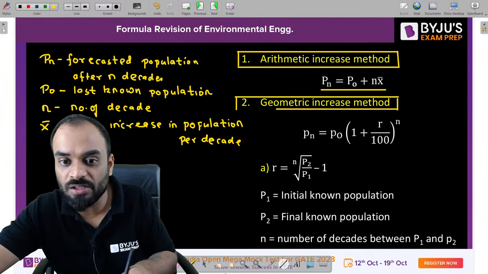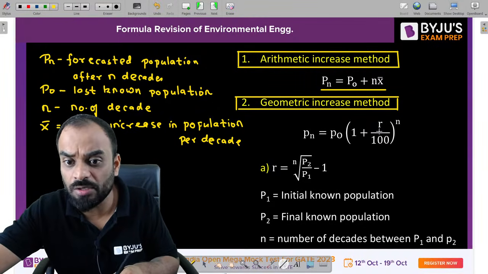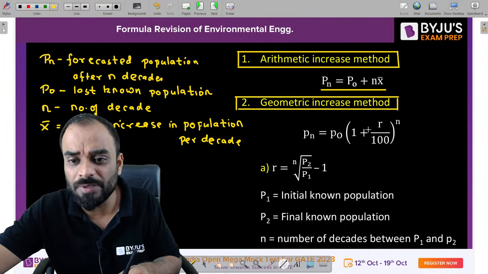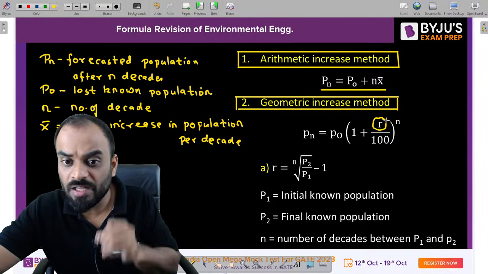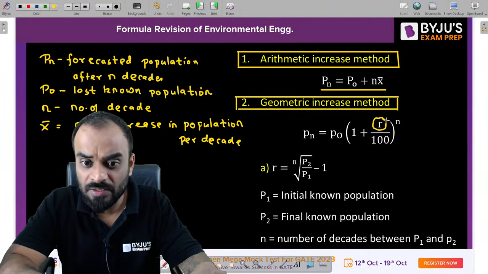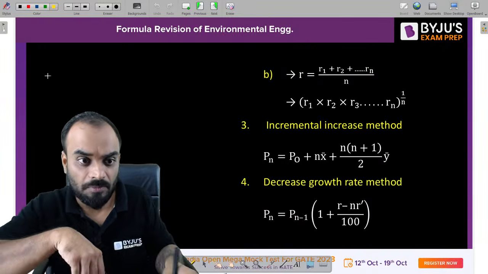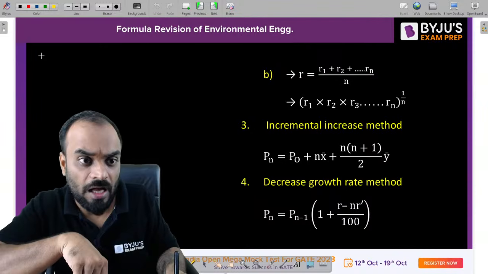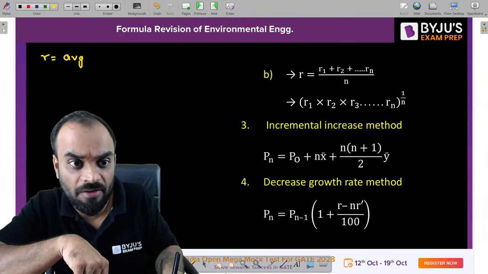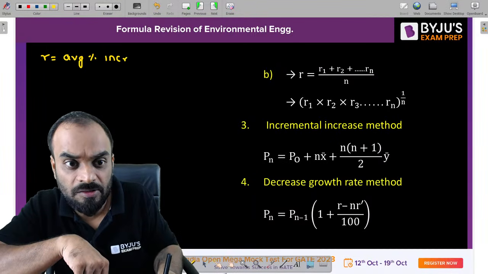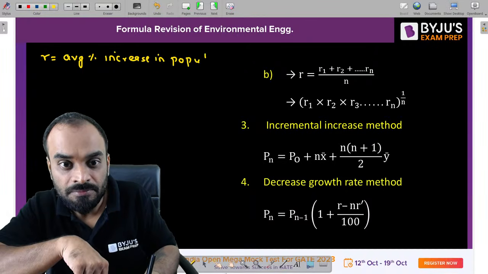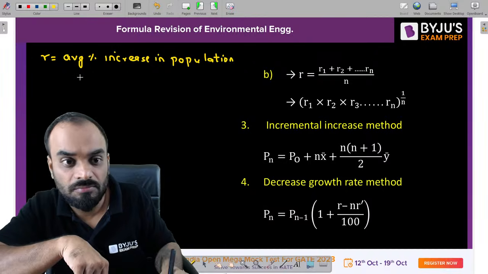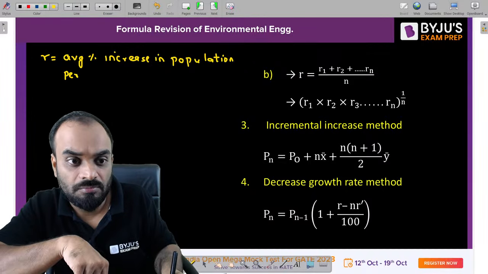In the geometric increase method, the formula is Pn is equal to P naught (1 plus R divided by 100) raised to power N. Now you know what is P naught, what is Pn, what is N. Now the question is, sir, what do you mean by R? R is nothing but the average percentage increase in population per decade.